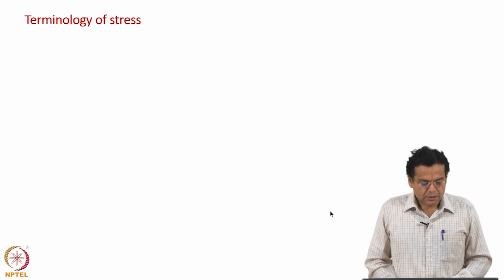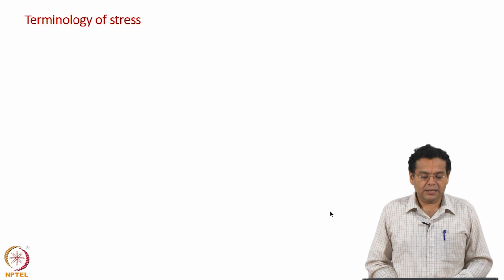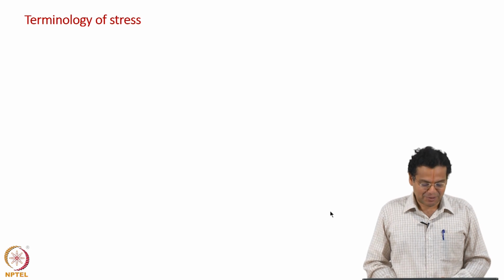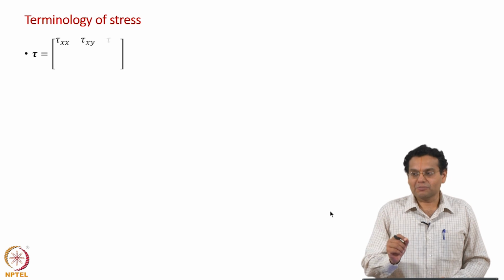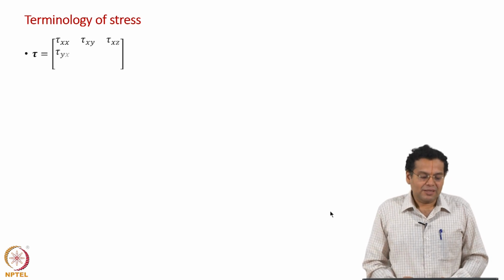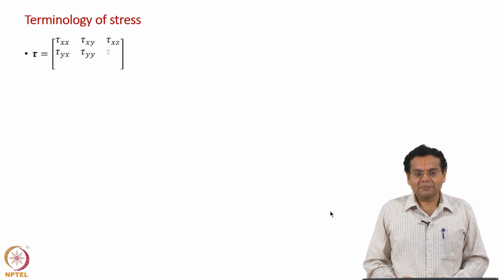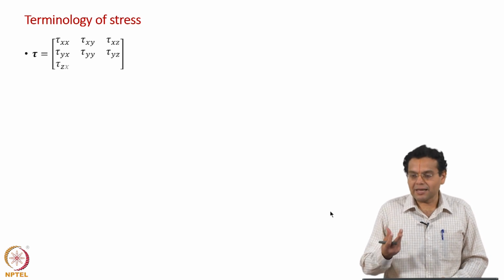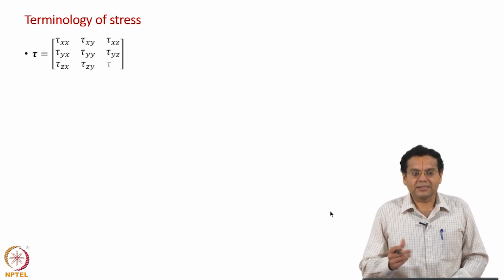Now there are so many terms on stress. So I think it is time to summarize them so that you have a clear understanding and you really mean what you mention. So far casually you would have talked about stress, that could mean average, that could mean a vector, that could mean tensor.